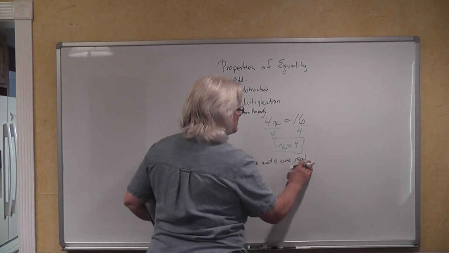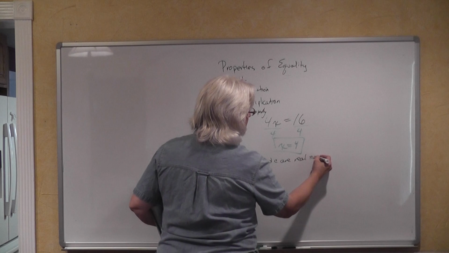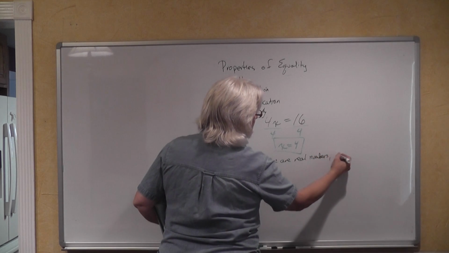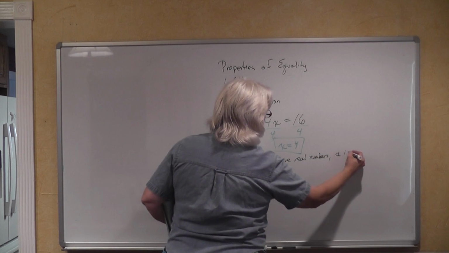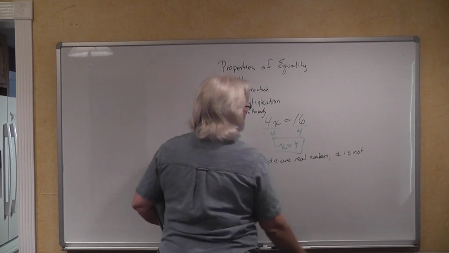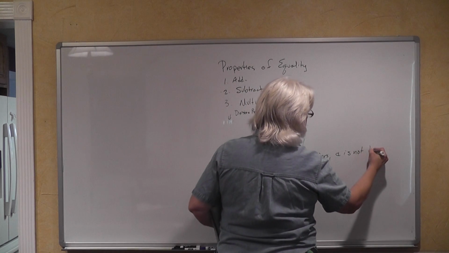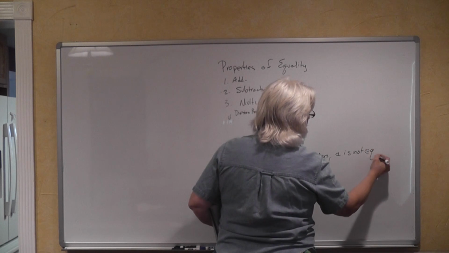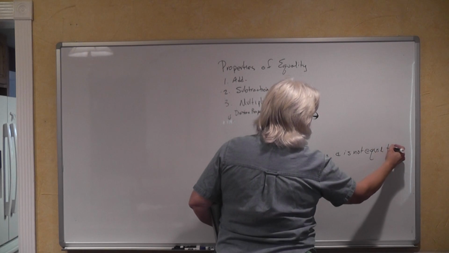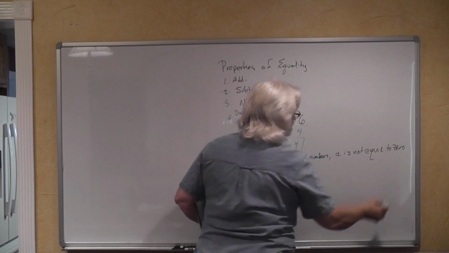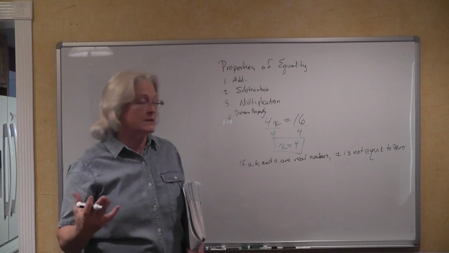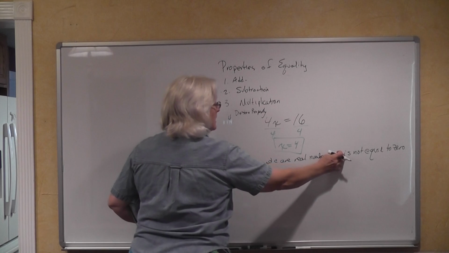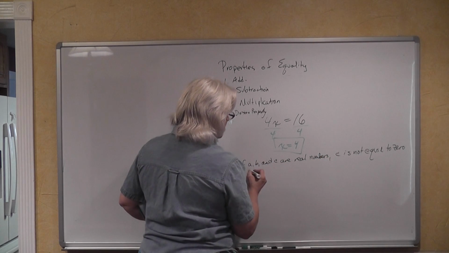A, B, and C are real numbers, C is not equal to 0. In other words, C has to be different from 0. Real numbers again, except one of them, the C, cannot be a 0.